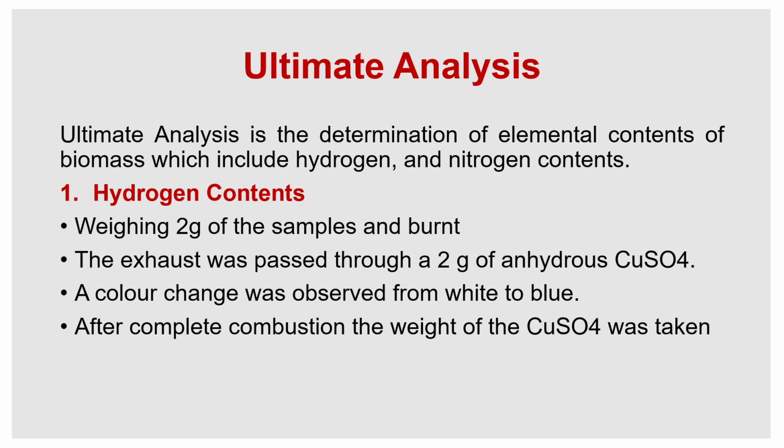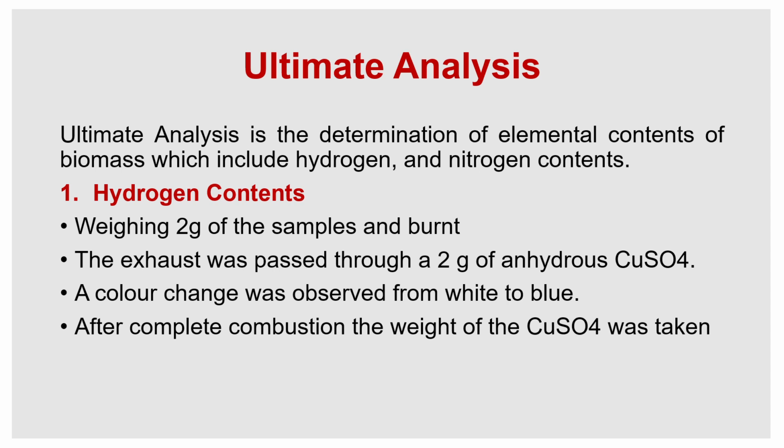Hydrogen content can be calculated by burning the material and allowing the exhaust to pass through anhydrous copper sulfate. First, we take a weighed sample, that is 2 grams, and we burn it. Then the exhaust emitted after the burning is allowed to pass through 2 grams of anhydrous copper sulfate. As the exhaust passes through, the copper sulfate will turn from white to blue. That indicates something is absorbed in the copper sulfate, right?